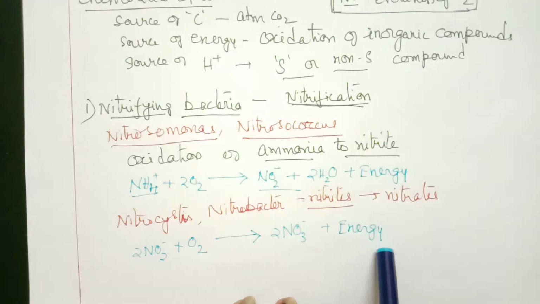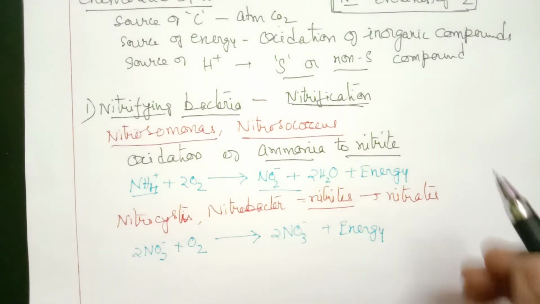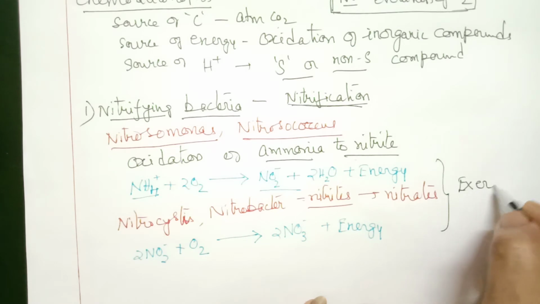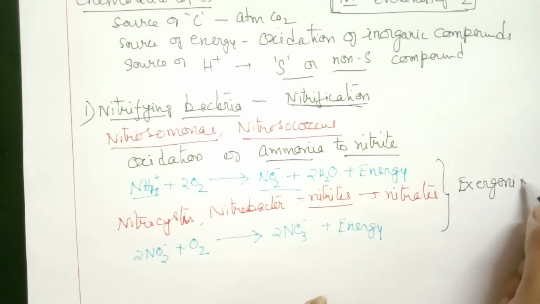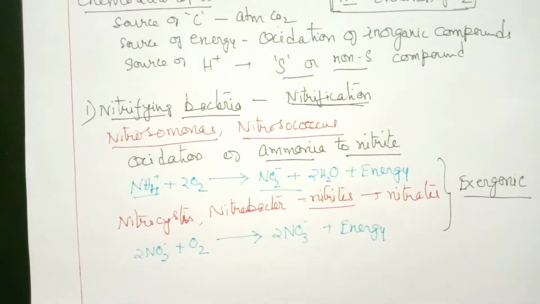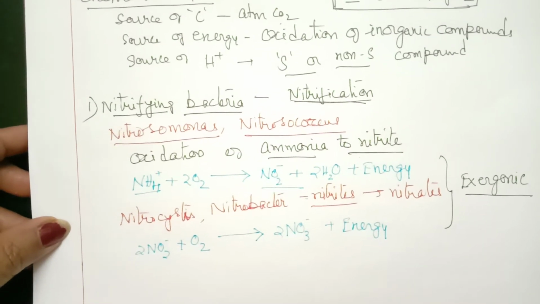And energy is liberated. Since energy is liberated, we call this reaction an exergonic process. In chemical terms, we call it an exothermic condition. Same thing here, we call it an exergonic process because there is a liberation of energy. This is an example of nitrifying bacteria.